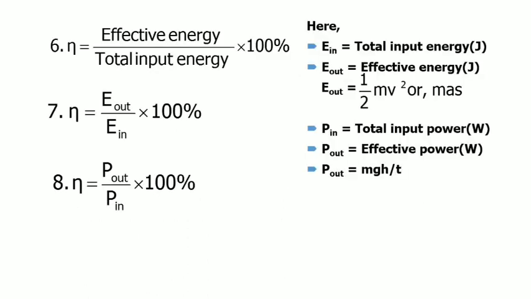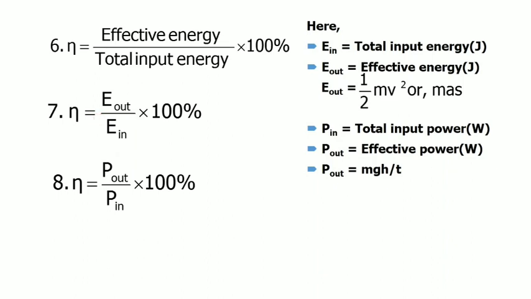So let us have the formulas about efficiency. Efficiency has two formulas. One is on the topic of energy, another is on the topic of power. When the information given in the stem is on the topic of energy, then we will use the formula eta equals E out divided by E in into 100%. E out means effective energy, and E in means input energy.